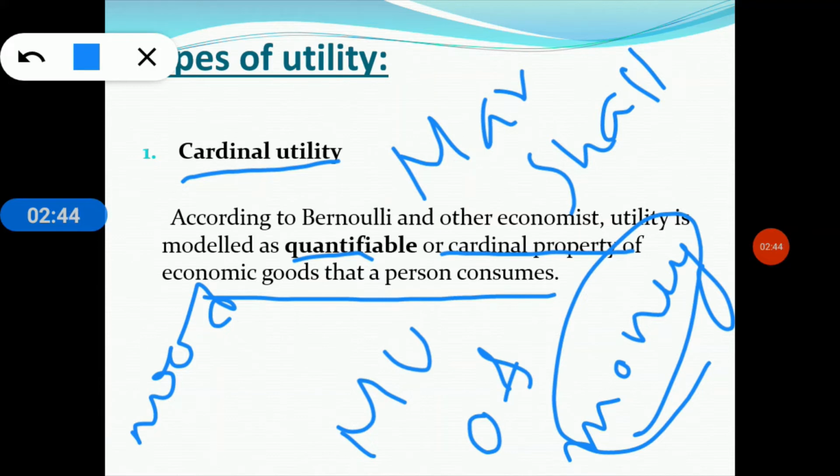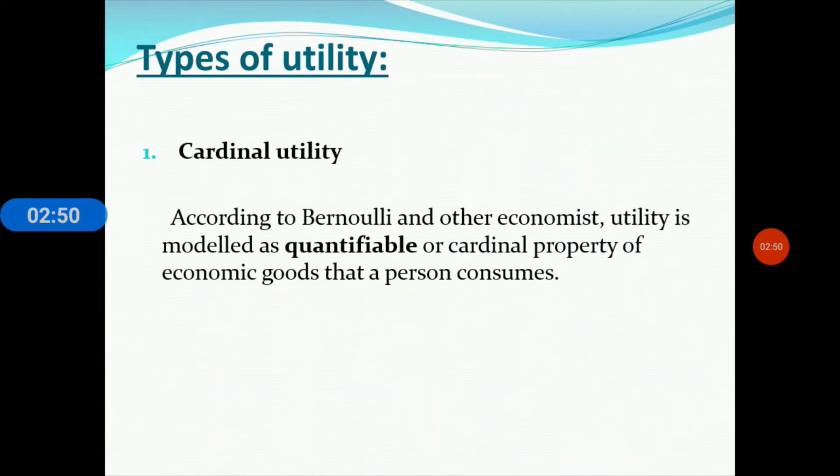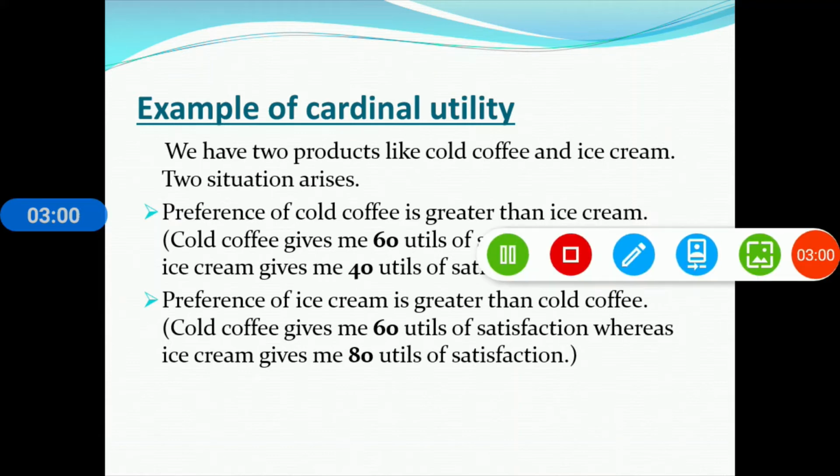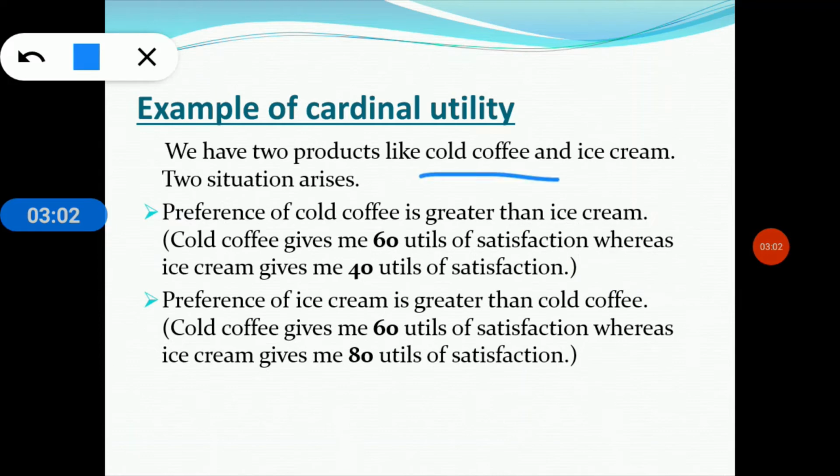Now we discuss the cardinal utility approach with an example, going to my next slide. Here is an example of cardinal utility. We can see there are two products. The first one is cold coffee and the second one is ice cream.